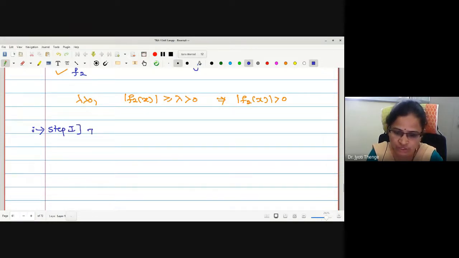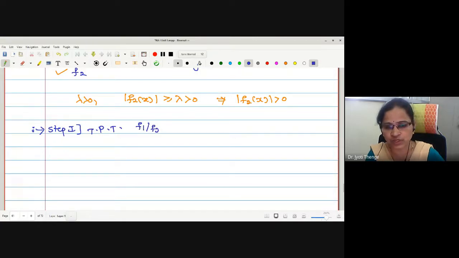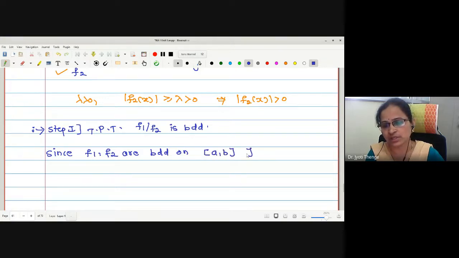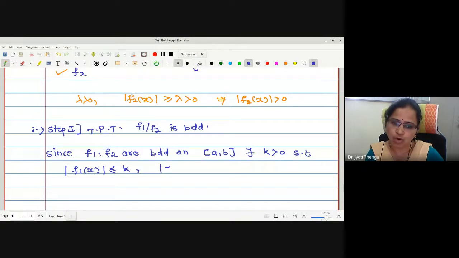In step 1 we will go for proving the function is bounded. To prove that f1 by f2 is bounded, since f1, f2 are bounded on closed interval AB, there exists only one constant k greater than 0 such that mod of f1 of x is less than or equal to k, and mod of f2 of x is less than or equal to k.